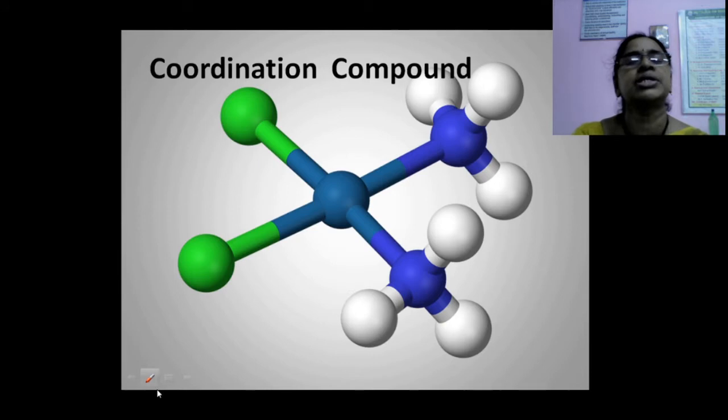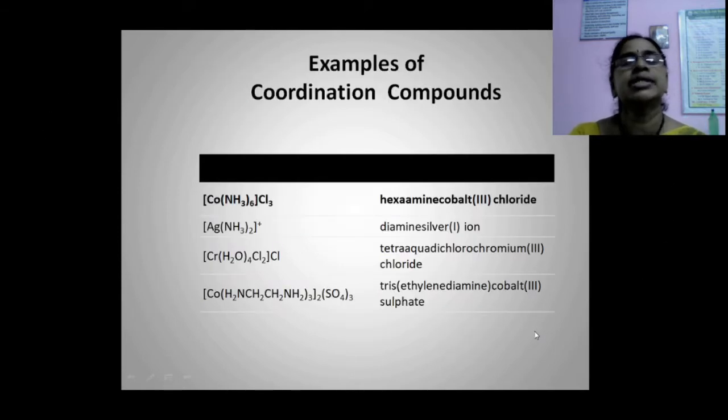This is the best example of a coordination compound. This indicates the central atom. These are called ligands. These are examples of coordination compounds. For example, this is hexaamminecobalt chloride. Here, Co indicates the d-block or transition element, and these ammonia molecules are called ligands.